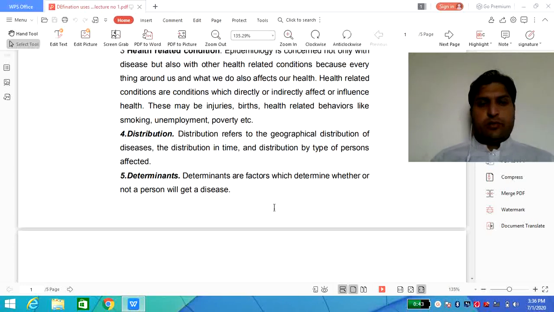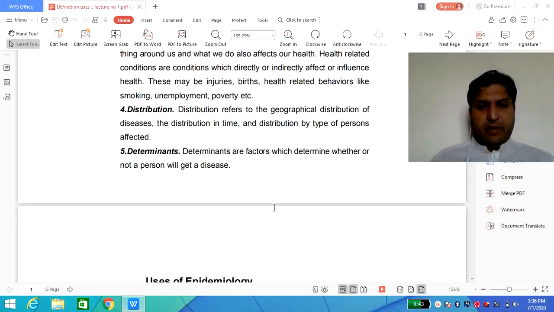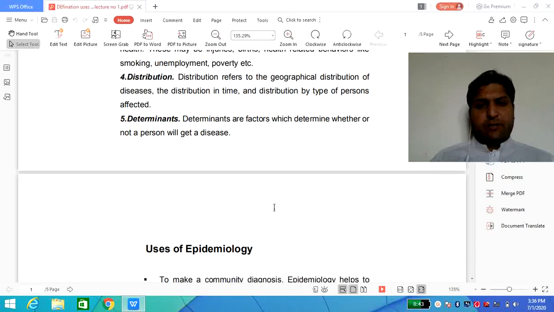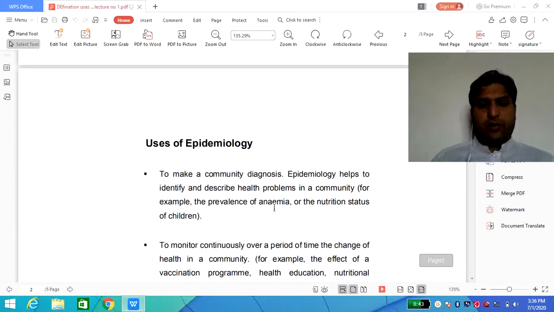And the next one, distribution. Distribution is basically the geographical distribution of a disease condition in a respective community, and this is very important. Various parameters should be there, and some disease conditions may be restricted to some geographical area. So this is also very important to be studied under epidemiology. Determinants basically tell whether a particular candidate has the ability to develop a disease condition or not. So this is also very important.